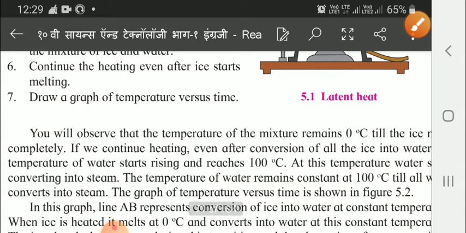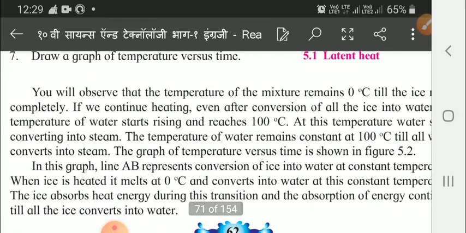Then we will see from here that we can observe that the temperature of the mixture remains 0 degree centigrade till the ice melts completely. If we continue heating, even after the conversion of all ice into water, the temperature of water starts rising and reaches up to 100 degrees centigrade. At this temperature, what will happen? The water starts converting into steam, that means gaseous state. The temperature of water remains constant at 100 degrees centigrade till what time? Till all the water converts into steam.